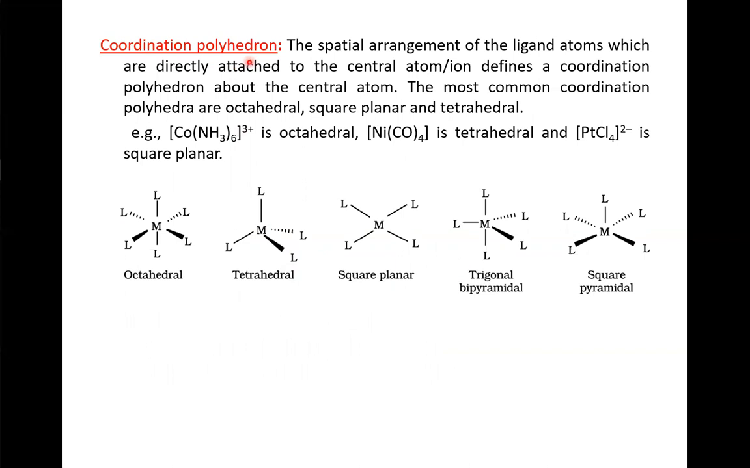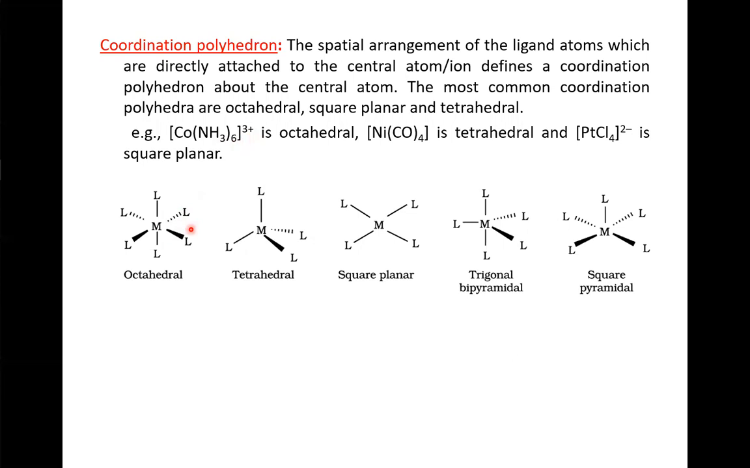Coordination polyhedron. The spatial arrangement of the ligand atoms which are directly attached to the central atom or ion defines a coordination polyhedron about the central atom. The most common coordination polyhedra are octahedral, square planar, and tetrahedral. If the coordination number is 6, then it is octahedral. Example, Co(NH3)6 3 plus.